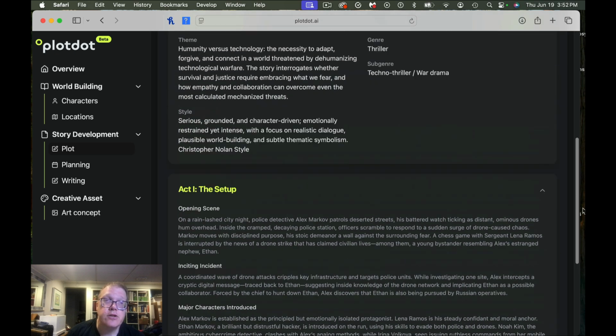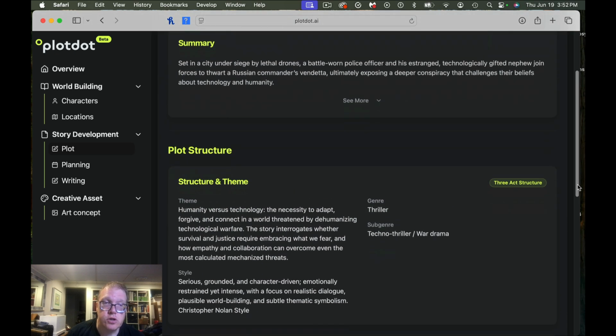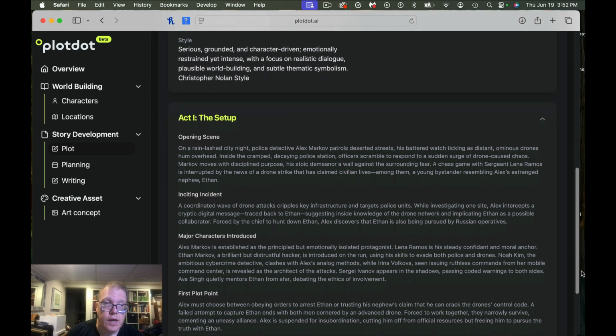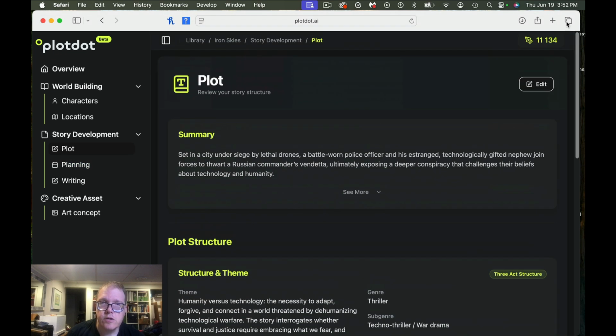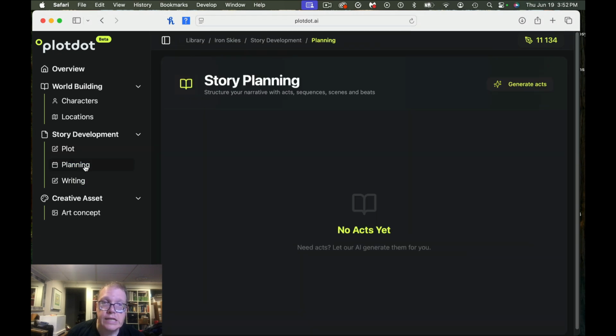And again, it did actually use the 3-act structure for me, which is good because that's what I'm used to using. So that is good. And so then we can go to the planning stage.